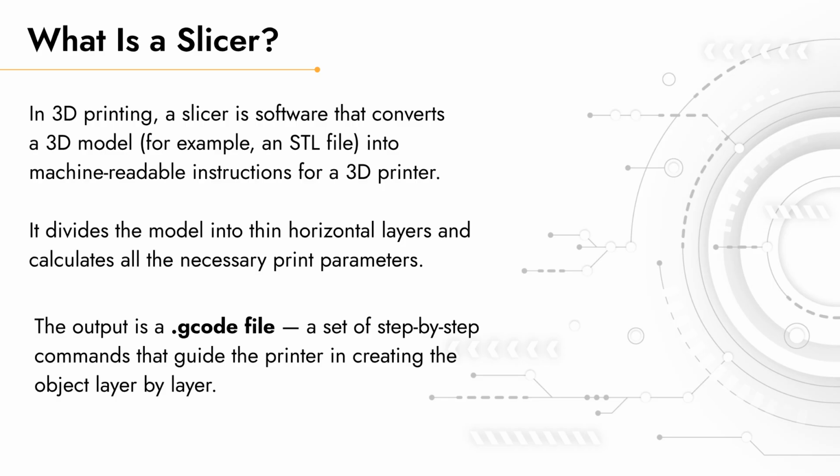In 3D printing, a slicer is the software that translates your 3D model into instructions the printer can understand. It takes a digital model, usually in STL format, and divides it into thin horizontal layers. Then it calculates all necessary printing parameters and generates a G-code file. This G-code contains step-by-step commands that guide the printer in building your object layer by layer.